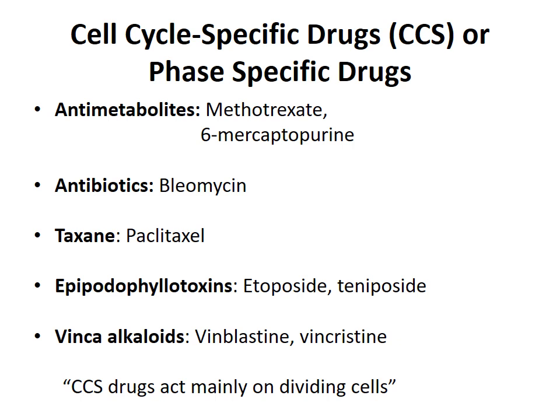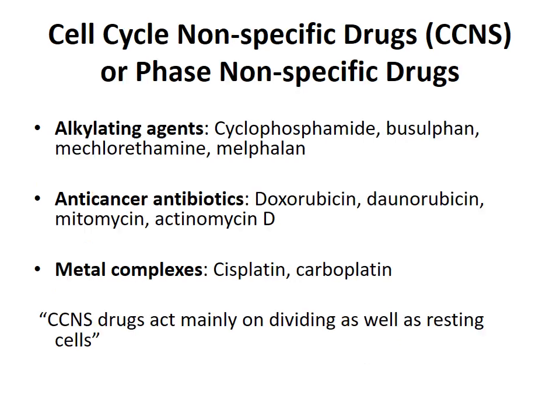CCS, that is cell cycle specific drugs or phase specific drugs. These are the antimetabolites, methotrexate and 6-mercaptopurine. Then antibiotics, which is bleomycin, taxanes, paclitaxel, epipodophyllotoxins, etoposide, teniposide, vinca alkaloids, vinblastine, vincristine. The CCS drugs act mainly on dividing cells.